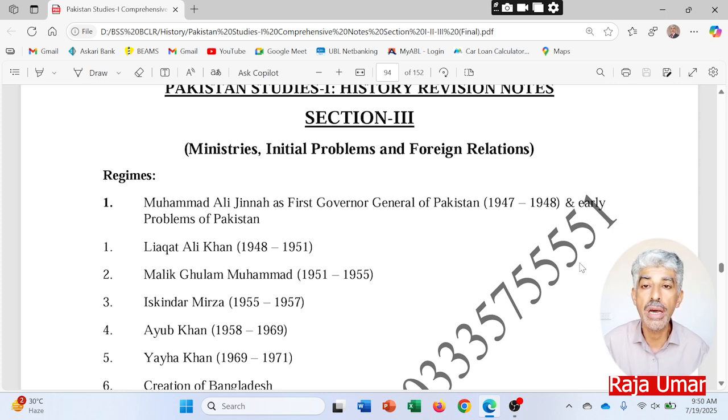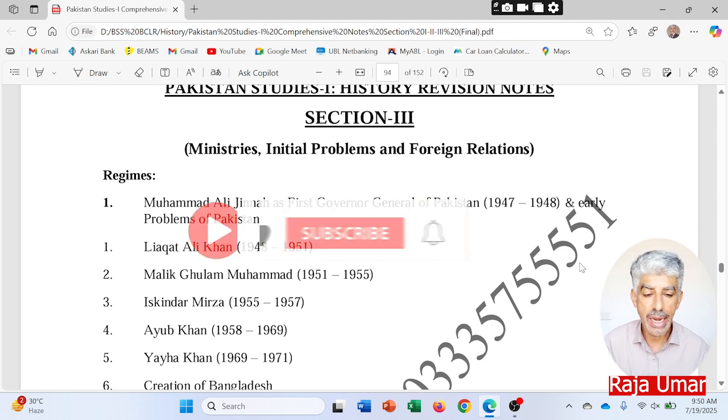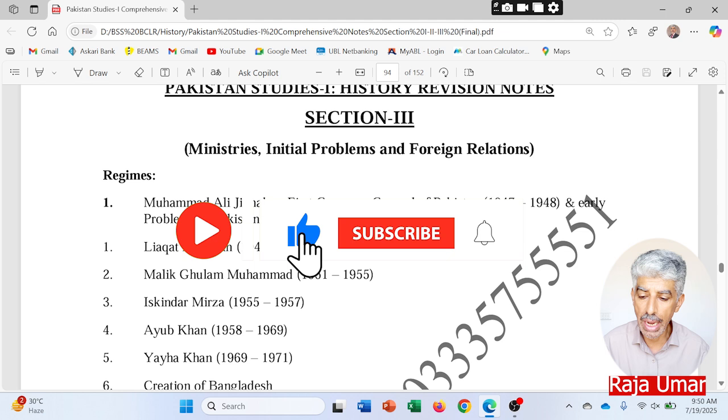Then the last Governor General of Pakistan, Sikandar Mirza, who was also the first president of Pakistan, from 1955 till 1957. Then Ayub Khan's role came to the front, from 1958 to 1969, the first military rule in Pakistan.